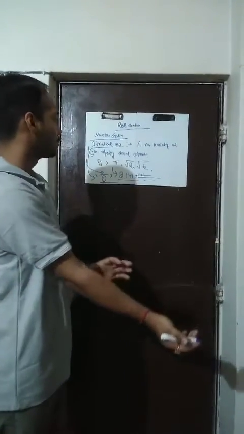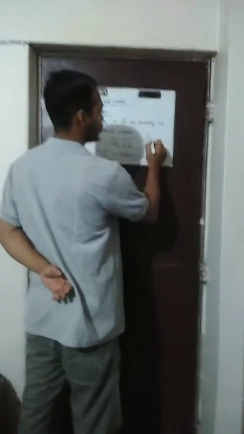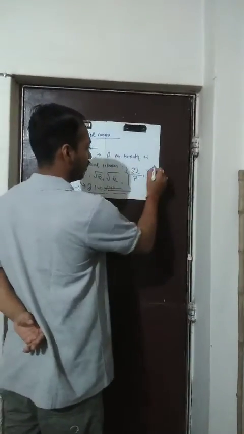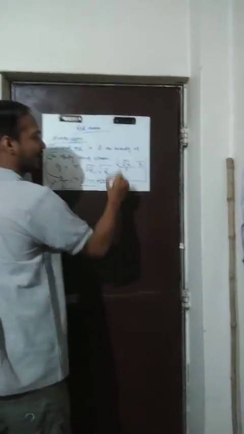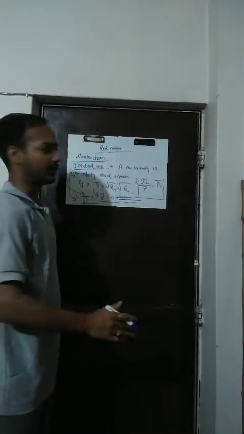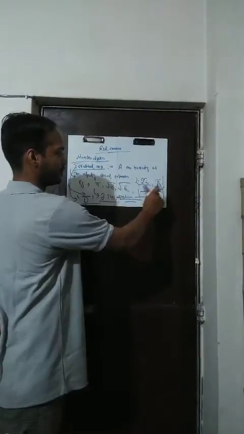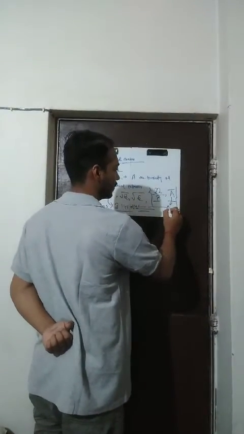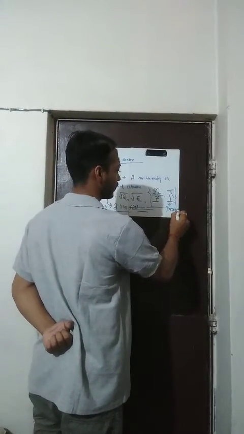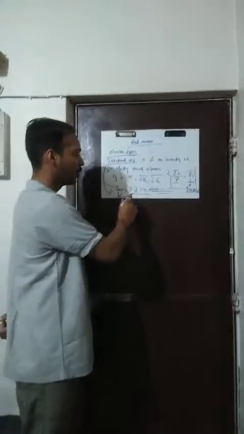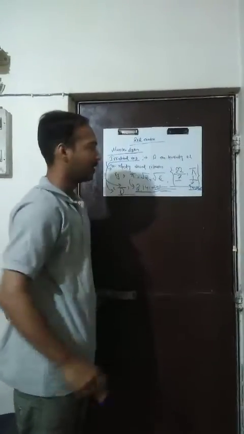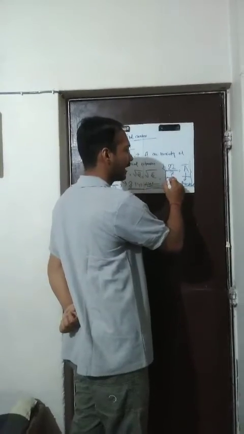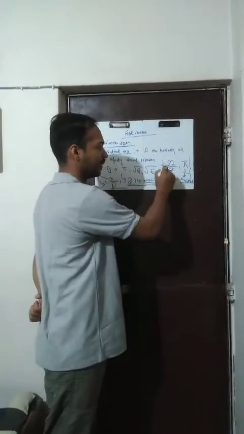Now a very simple question to the class. Is 22 by 7 or pi, which amongst them is an irrational number? Among these two, this is a fraction and this is the denotation of pi, which is irrational. So here we will consider pi as irrational, because I have already told you the value of pi in decimal form. But 22/7 is not an irrational number, it is a rational number.